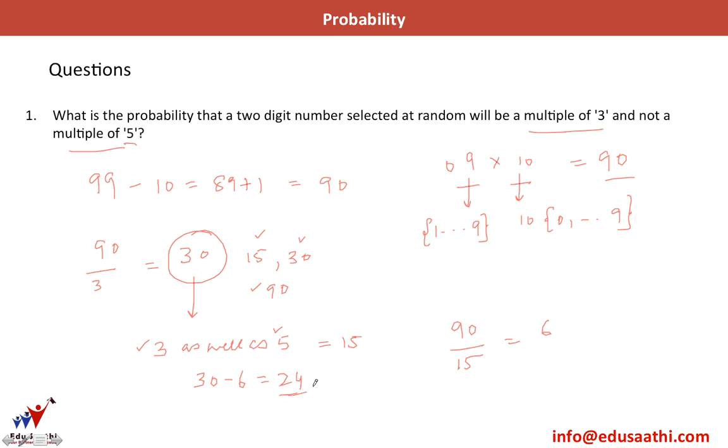So what is my probability here? The probability is 24, which is the number of favorable cases, divided by 90, which is the total number of cases. So this is my probability here. If you want to simplify, 6 4s are 24 and 6 15s are 90. So 4 by 15 is my probability. Let's move on to the next concept,